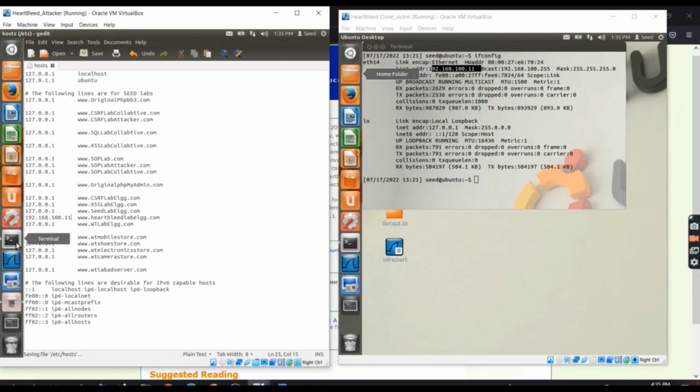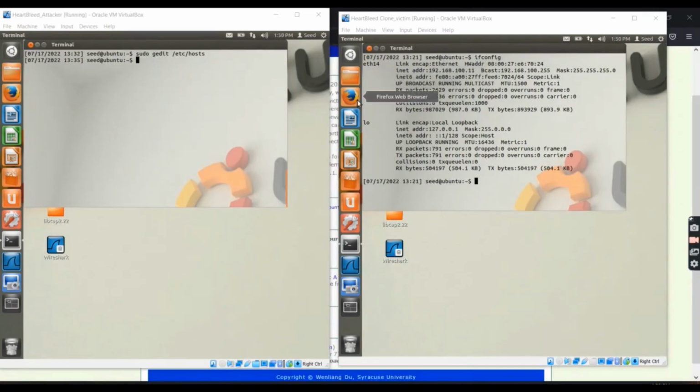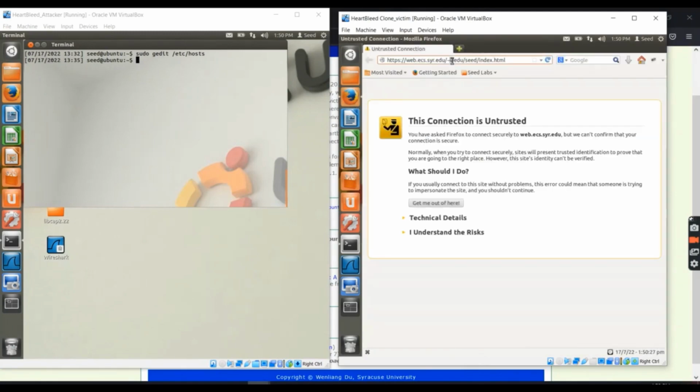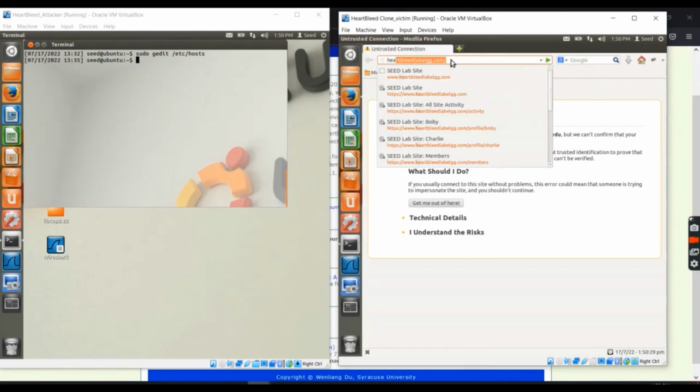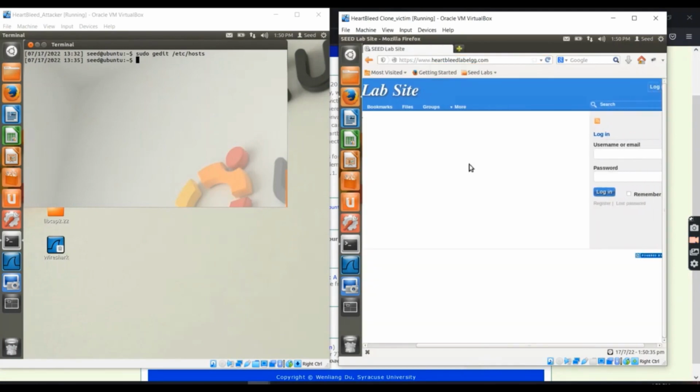Once changing the IP, just save the file and then we'll carry out the next steps. We now go onto the Firefox browser. We go to the Heartbleed website, which is the dummy social media site that will be used to carry out the attack.